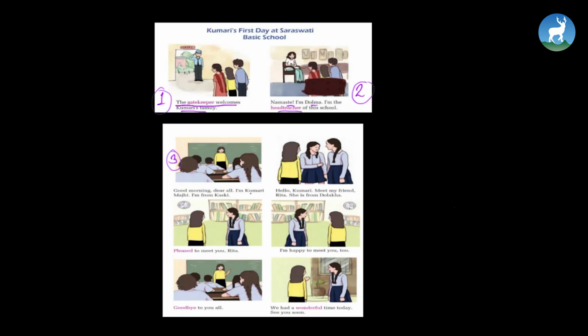She says, "I'm Kumari Mazi. I'm from Kaski." Here in picture number 4, we see that Kumari is getting introduced with each other in her new school. She says, "Hello, Kumari. Meet my friend Rita." She is from Dolakha now. Kumari is getting new friends here.